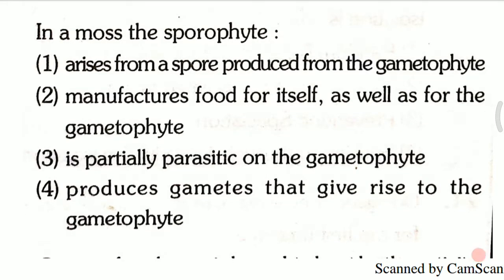Next question. Question 4. In a moss, the sporophyte first, arises from a spore produced from the gametophyte. Second, manufactures food for itself as well as for the gametophyte. Third, it is partially parasitic on the gametophyte. Fourth, produces gametes that give rise to gametophyte. In a moss, the sporophyte, and the answer for this question is the third one, that is partially parasitic on the gametophyte.